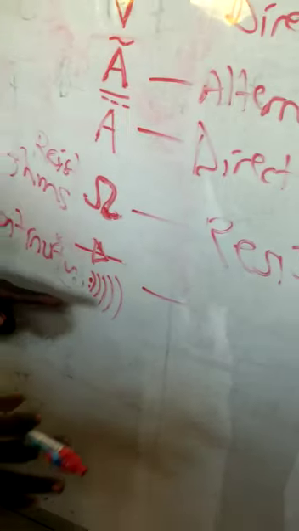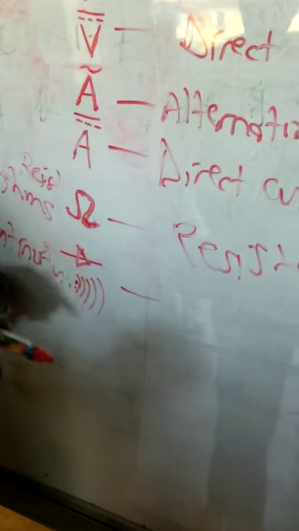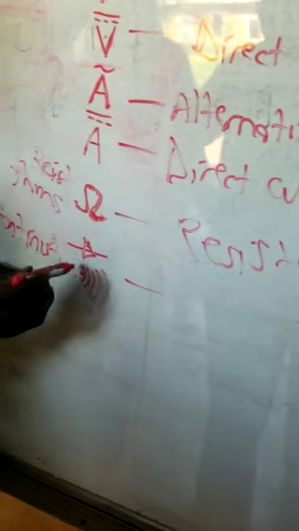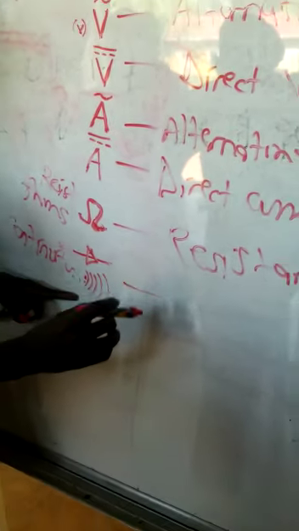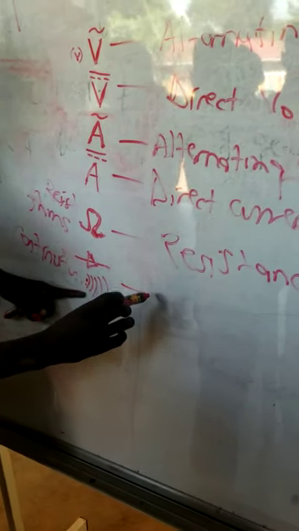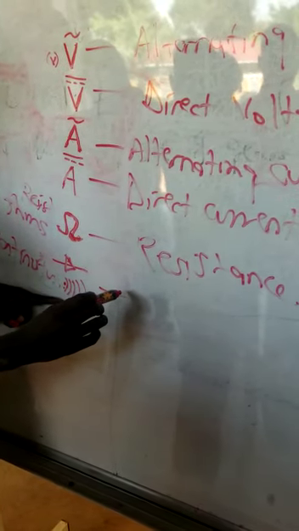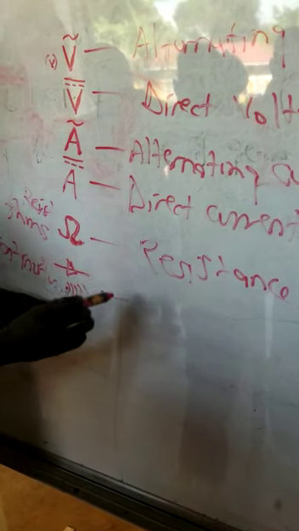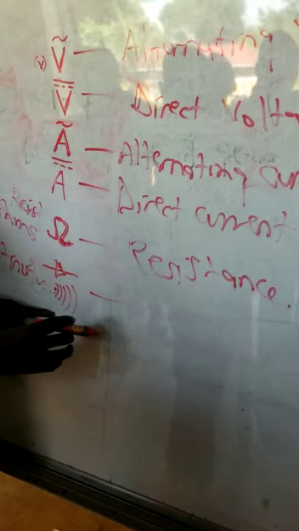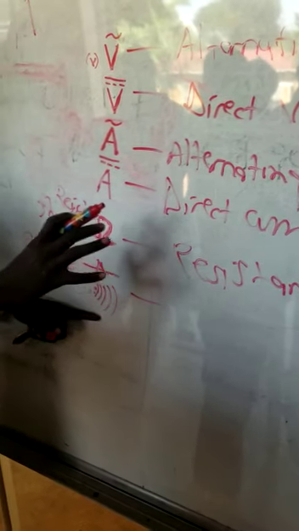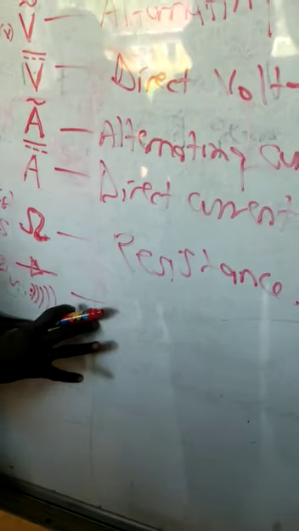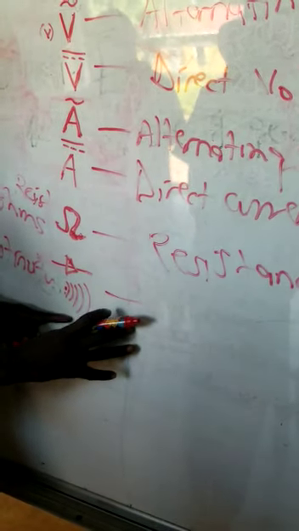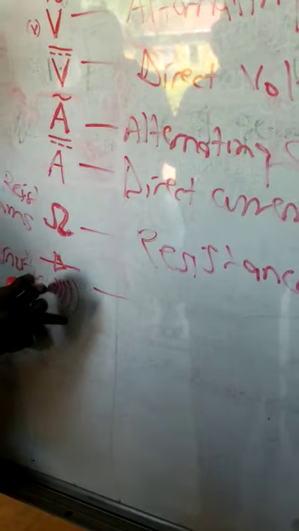If you are told to measure the continuity of a wire or any conductor, you put it on this one. Here you will hear a sound from your multimeter. If you don't hear it, that wire or that conductor is not continuous, so you check on it. This is for continuity testing.